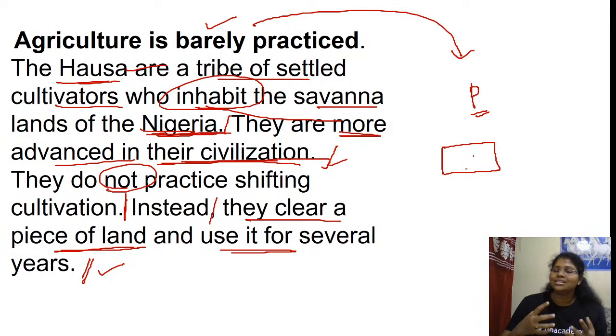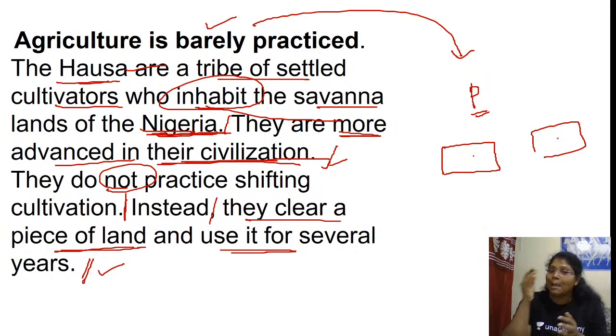Once the cultivation is done, they burn that particular area and go and choose another piece of land. There they will cut the trees and use it for cultivation. This is how they keep shifting from one place to another. But this particular Hausa tribe does not do shifting cultivation. They practice settled cultivation.